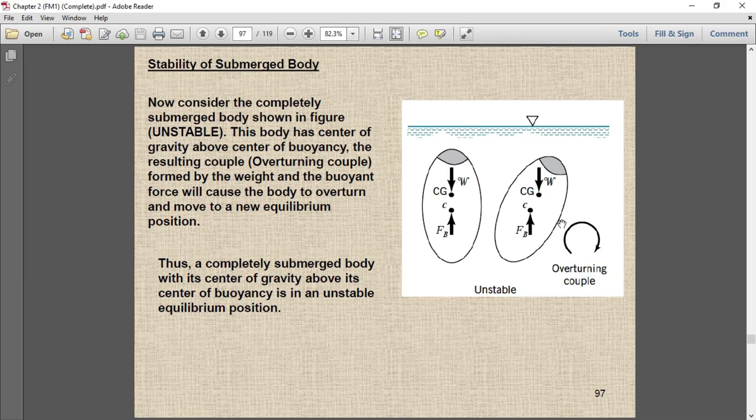So it will go to another new equilibrium position. Okay, so this is an unstable condition. Thus a completely submerged body with its center of gravity above its center of buoyancy is in an unstable equilibrium position. So whenever the center of buoyancy is below the center of gravity, the body will be unstable, in case a small disturbance is applied on it.